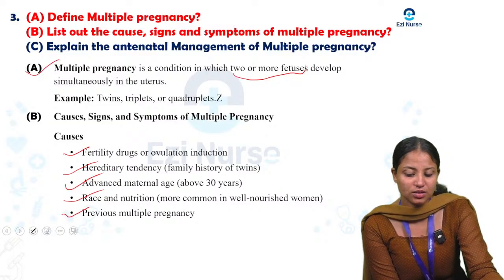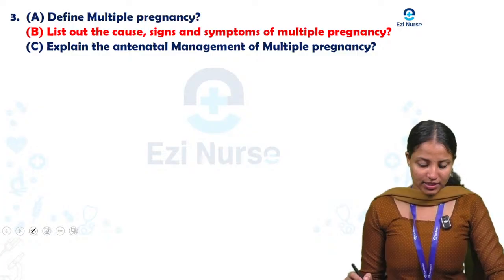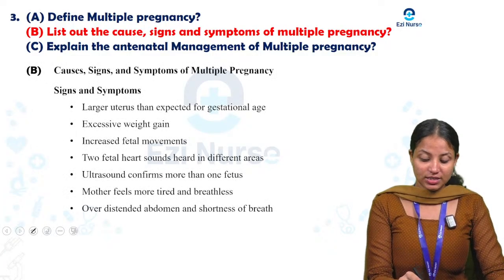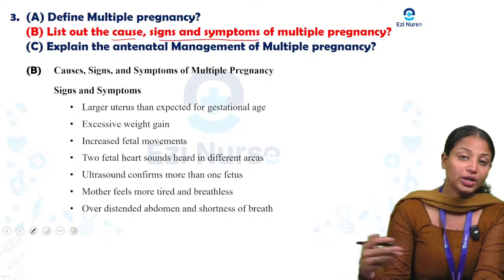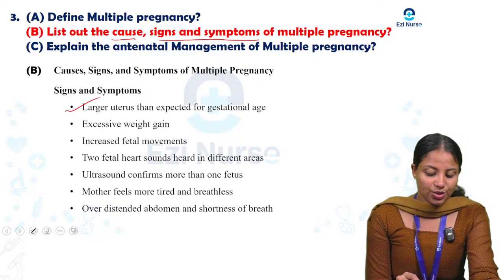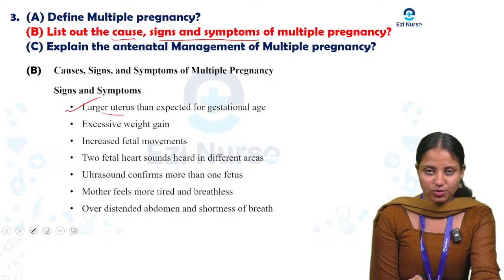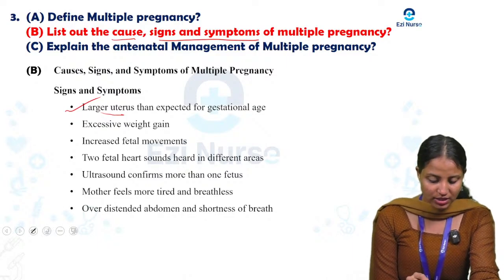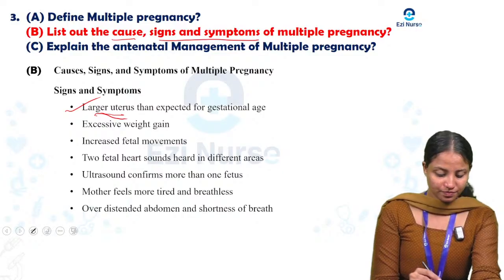So these are the causes of multiple pregnancy. Next we are discussing the signs and symptoms of multiple pregnancy. What are the signs? Larger uterus than expected for gestational age. The uterus is larger because there will be twins or triplets.